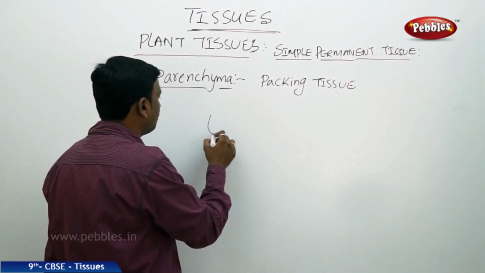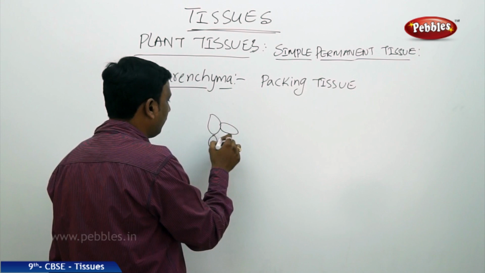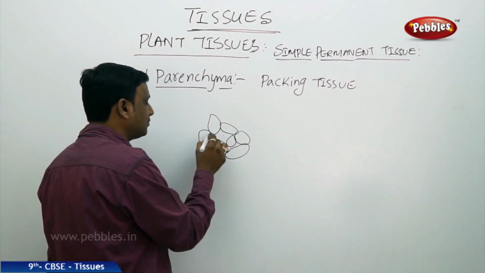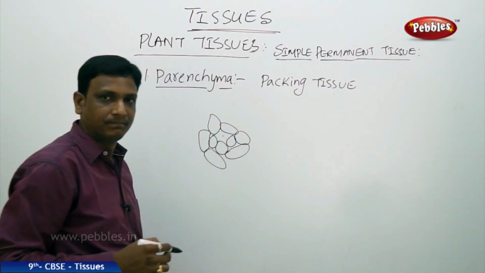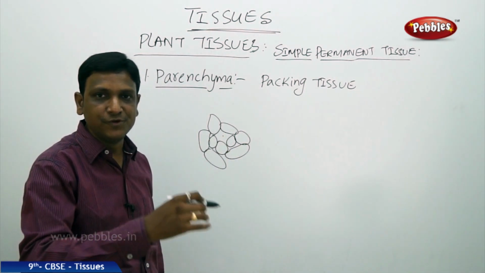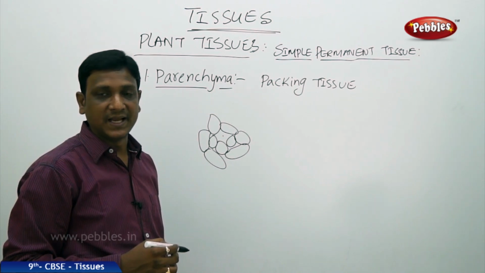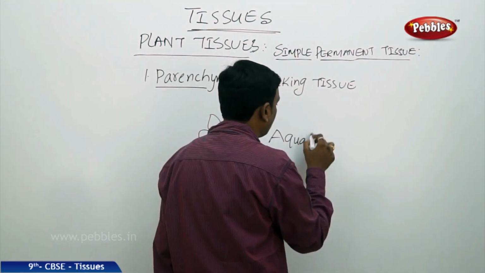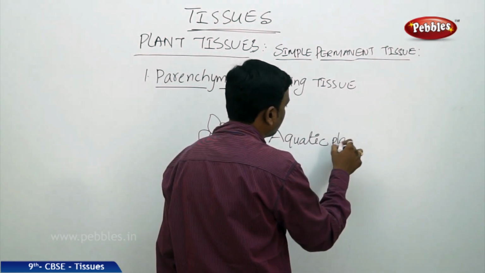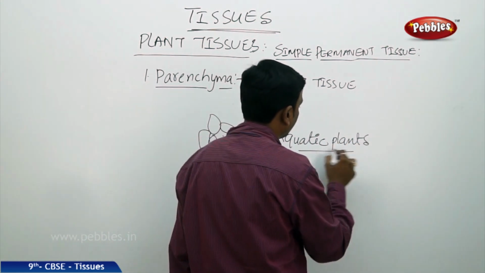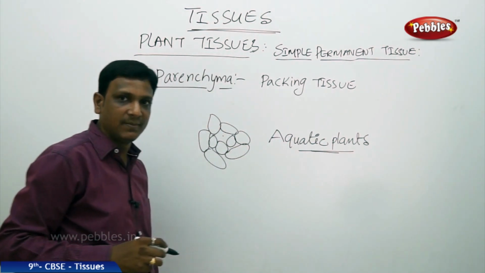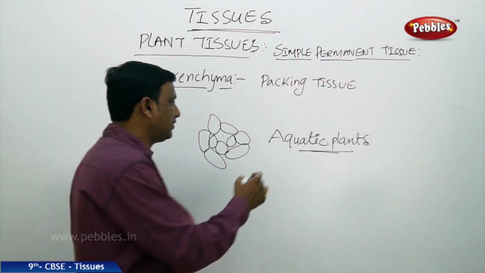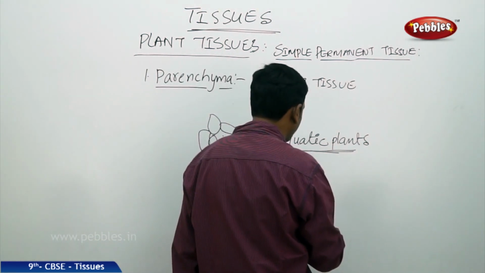Certain parenchymatic tissue cells have large spaces or gaps between them, in which the air is trapped. This helps in diffusion of gases. Sometimes in certain plants like aquatic plants, these air spaces fill up with air and they help the plant to float on water. We call this phenomenon buoyancy.